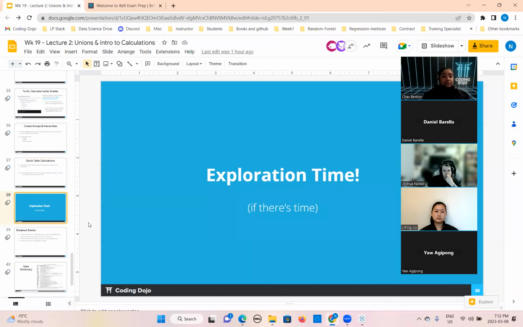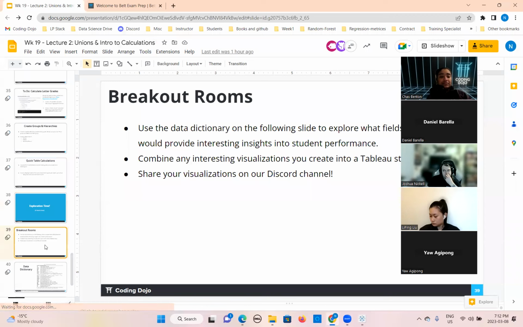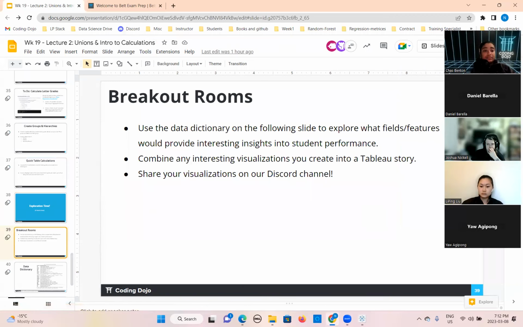Okay, so this is exploration time now. We are left with the time. I will open the breakout rooms. Using the same student data, you can explore the things more now. You need to think what else you want to see according to this data set, right? We have explored the students' letter grades based on the percentage of each semester belonging to each subject of the school. What else do you want to see?